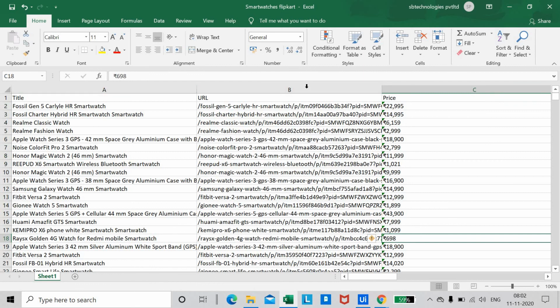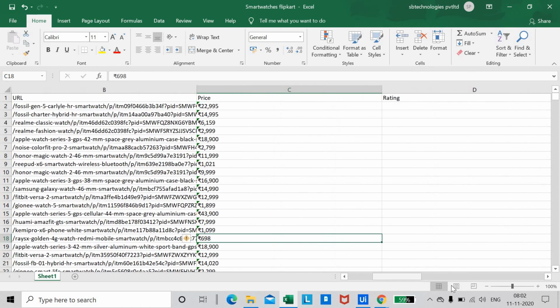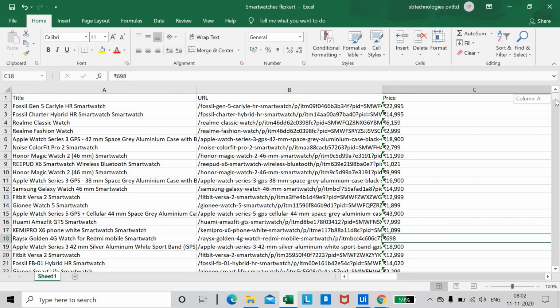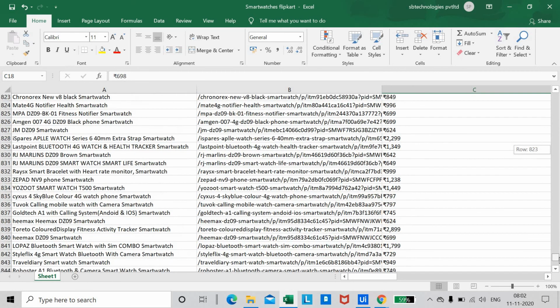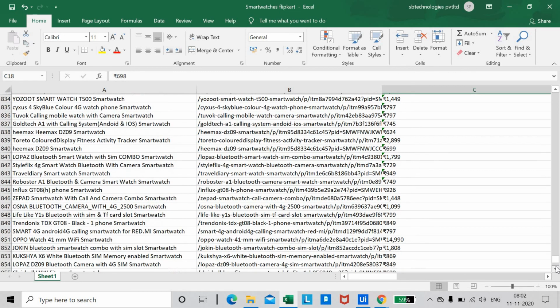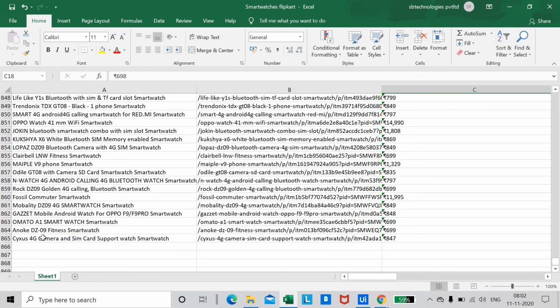As you can see, the title, URL, price, and the rating. And UiPath has extracted the maximum data. See, we can see the maximum data it extracted, and till 865 smartwatches data we have received here.